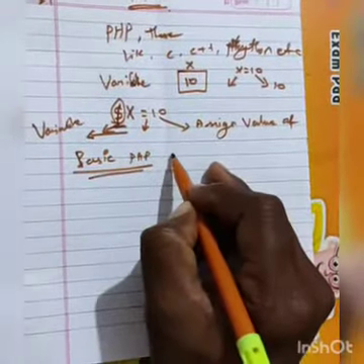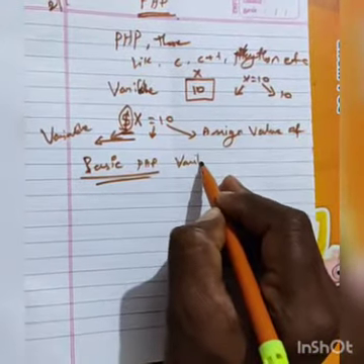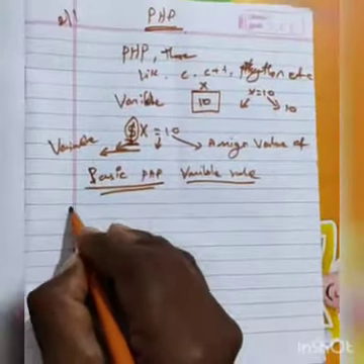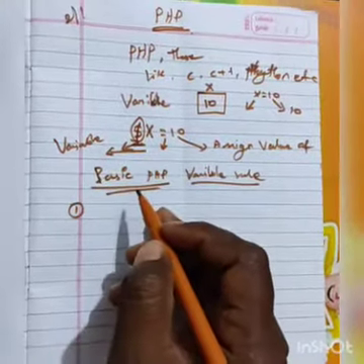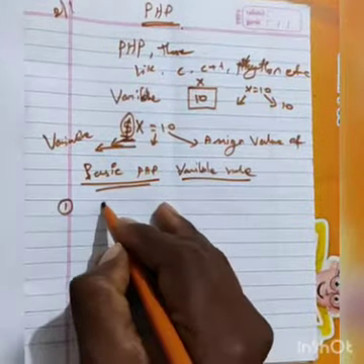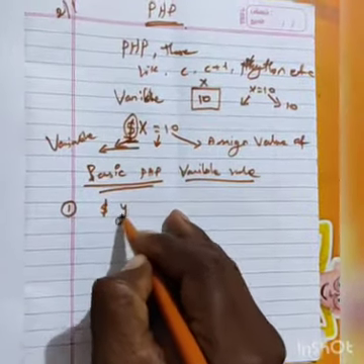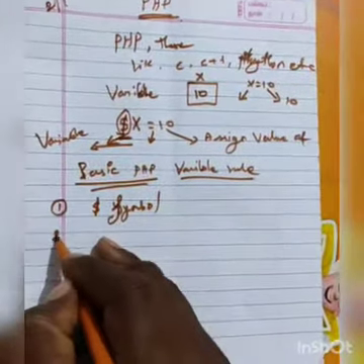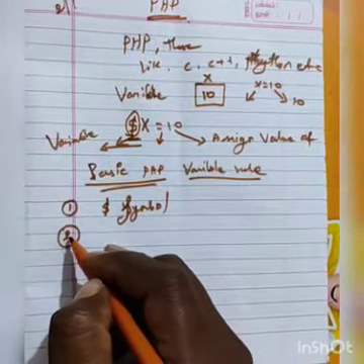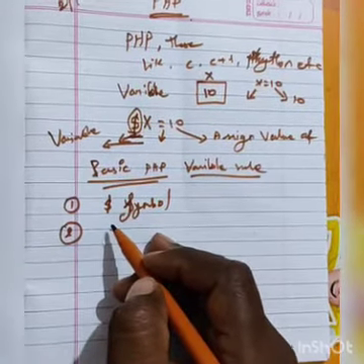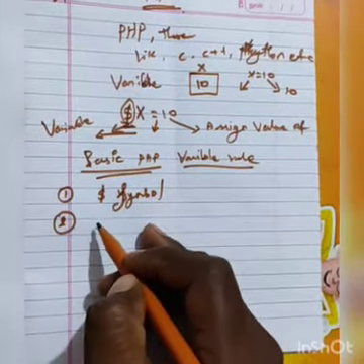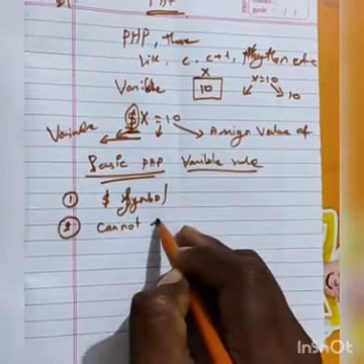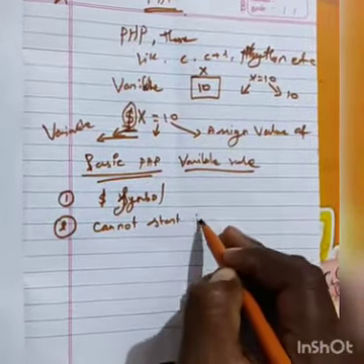These are the basic rules for variables in PHP. What are the basic rules? The first thing: a variable must begin with the $ symbol. Then the second one: a variable name cannot start with a number.